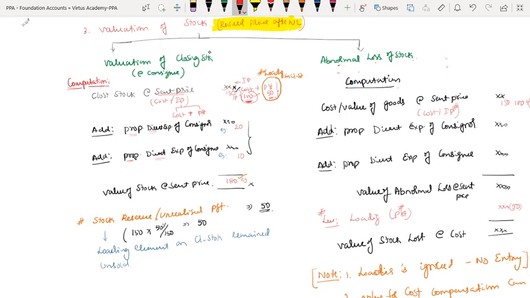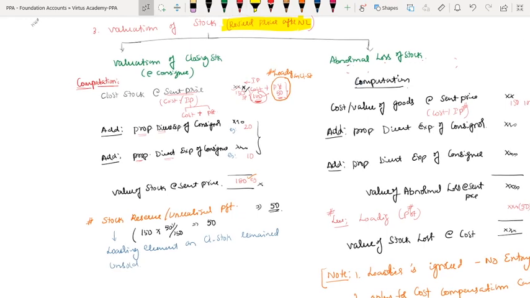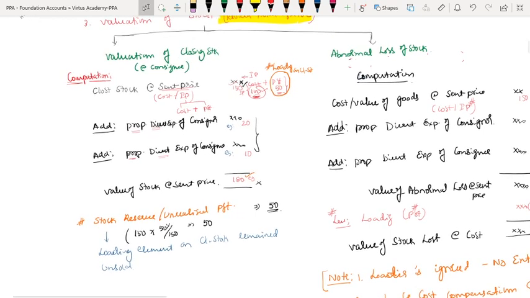Next, add proportionate direct expenses of consignor, amount XXX. Next, add proportionate direct expenses of consignee.